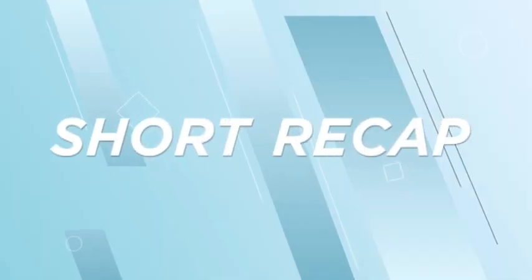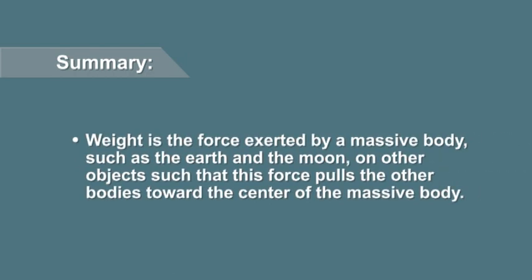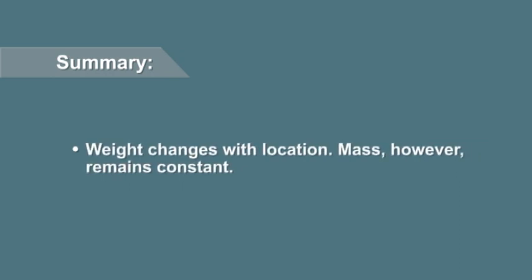Let's remember, mass is an intrinsic property of an object. It is the amount of matter present in an object. Weight is the force exerted by a massive body, such as the Earth and the Moon, on other objects, such that this force pulls the other bodies toward the center of the massive body. Weight changes with location. Mass, however, remains constant.